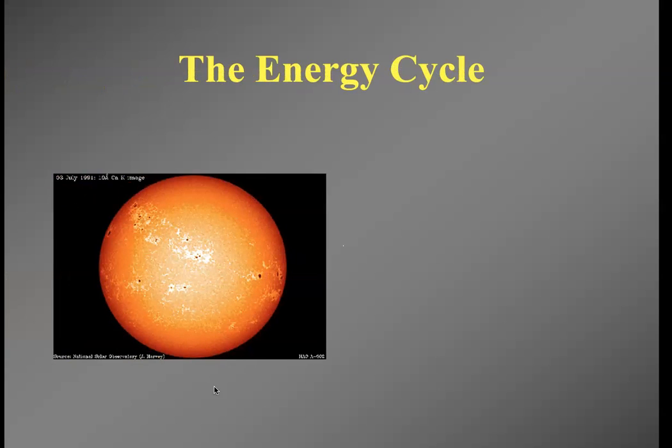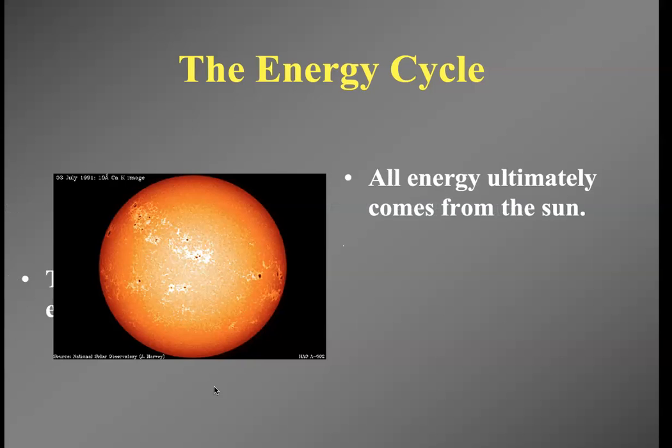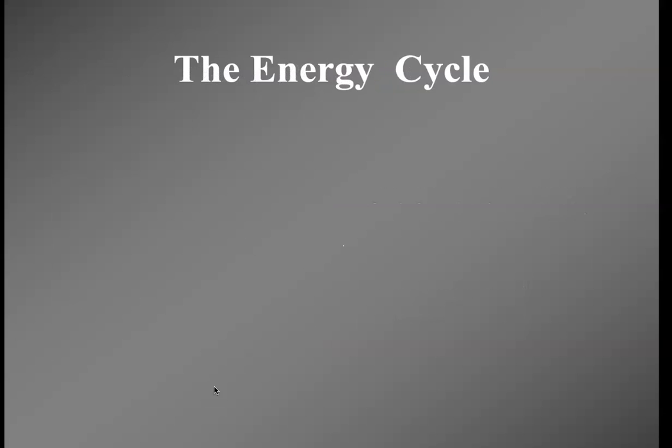So the energy cycle starts with the sun. So we're kind of going back to the really big picture here. All energy ultimately comes from the sun and in the form of nuclear energy. So here are the equations. Okay, the sun gives us light. Okay, so what plants do, and yes, we need plants in order to get this energy we're talking about. Without plants, we couldn't have what we need.